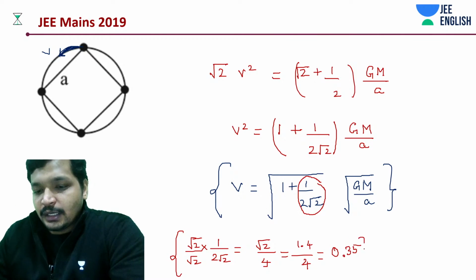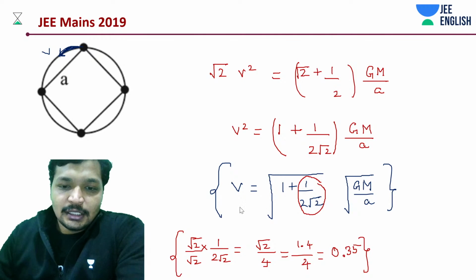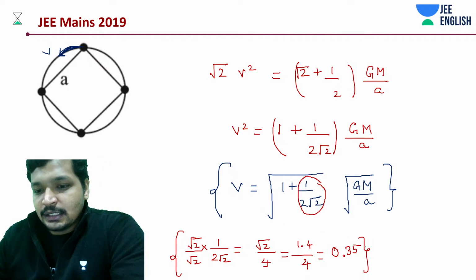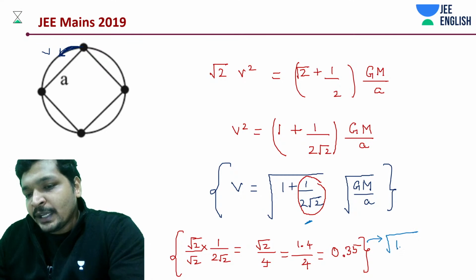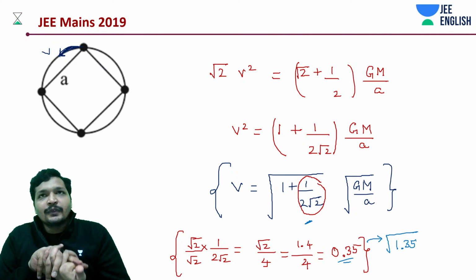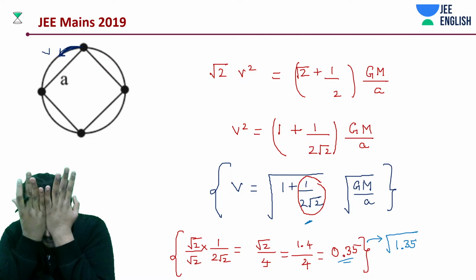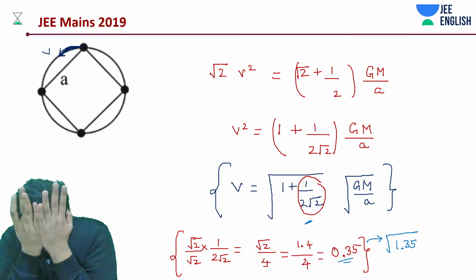Now, next thing we need to do is understand this point, that this is root of 1 plus 0.35, which is going to be root of 1.35, which should be, like a binomial approximation as well. I don't think that would be a problem. 1 plus 0.35, then we write it down to be like 1.16.